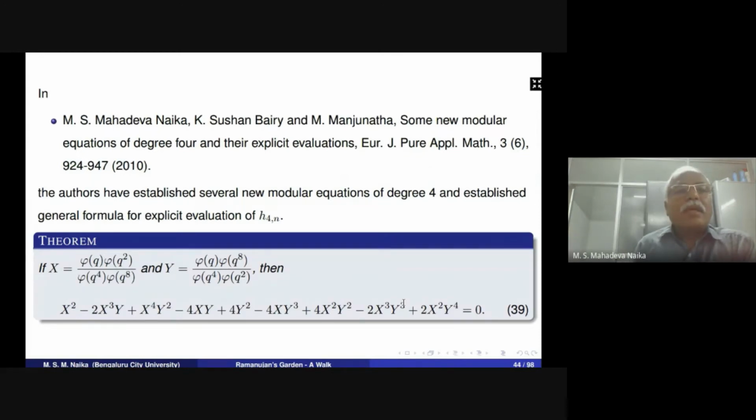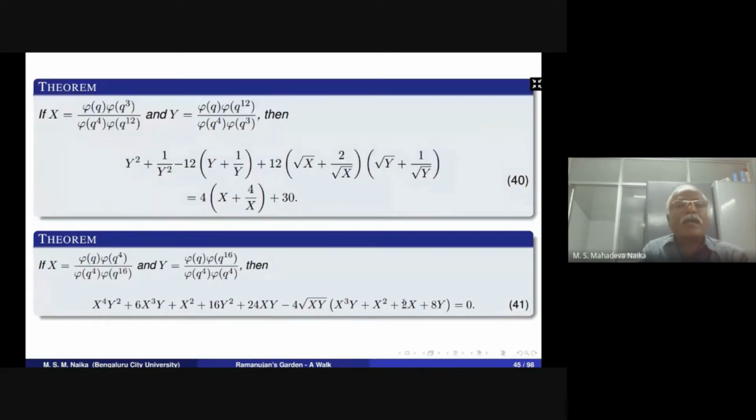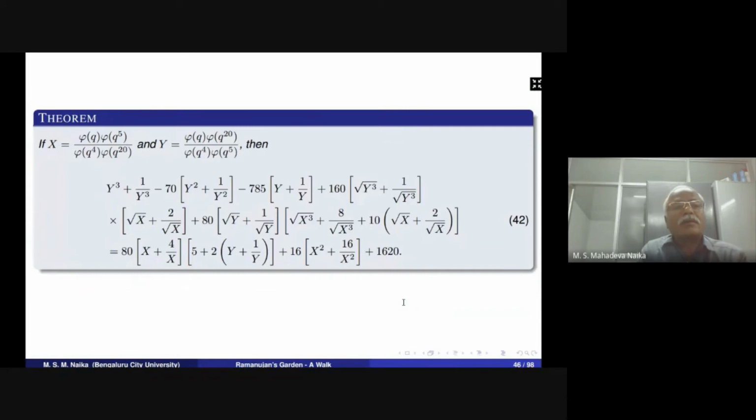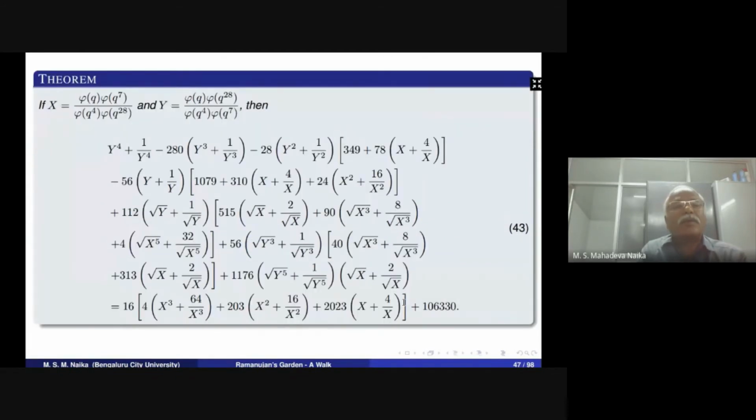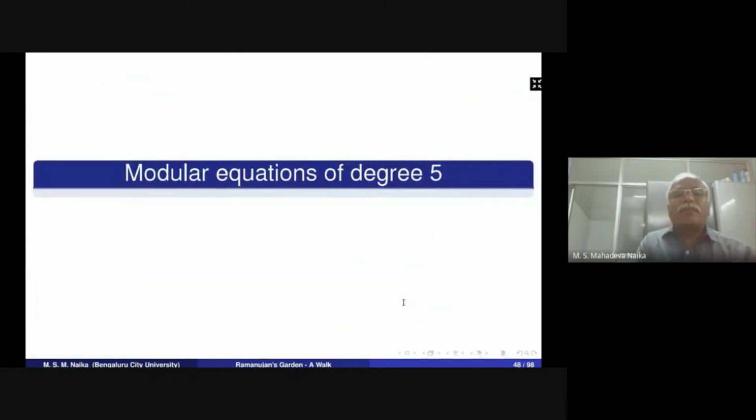In the following paper, myself and Vairi and Manjunath, we established several new modular equations of degree 4 and established a general formula for the explicit evaluations of h of 4, n. So here we established the following modular equations, as in 39, and the modular equations as in 40 and 41, and 42, and 43.